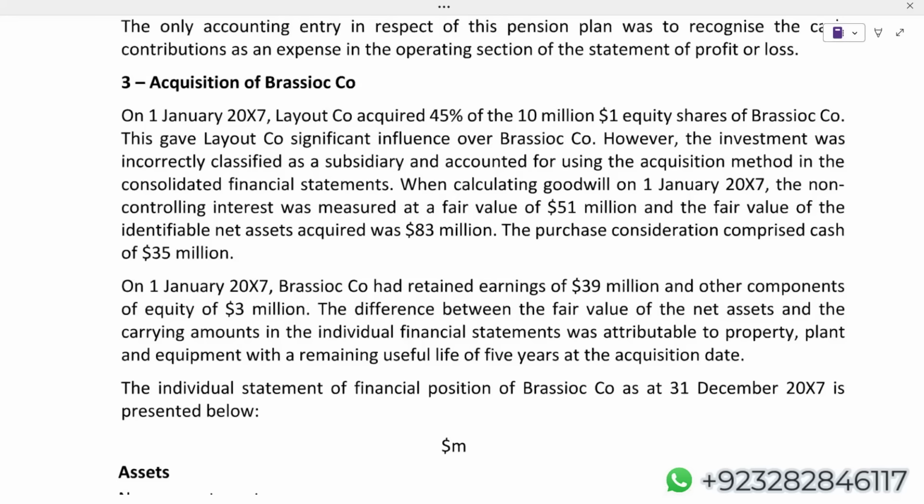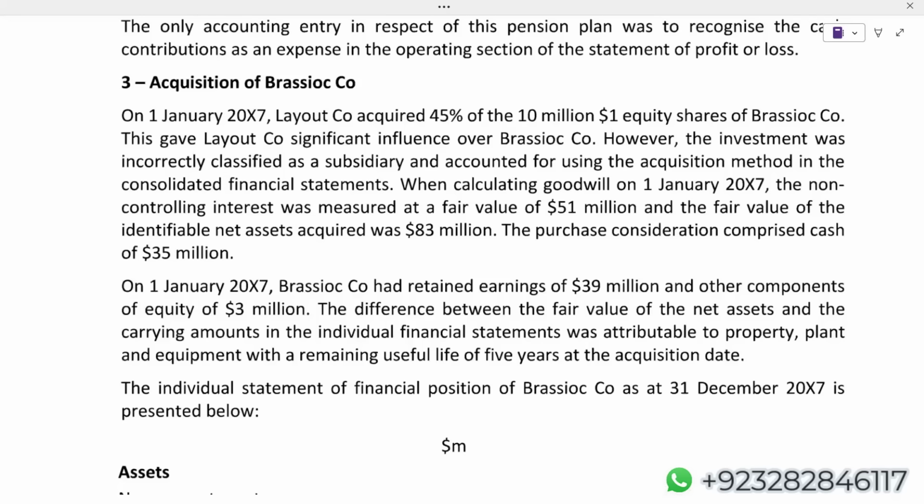What should be the first point? Even without reading the scenario, the first point should be the definition of control. There are three points in IFRS 10, and I think I've told you guys as well. At least, I hope everyone has SBR short notes. At least try to memorize whatever is written in the short notes. That will seriously give you 40% marks. You can easily take it by first understanding and then memorizing the short notes.